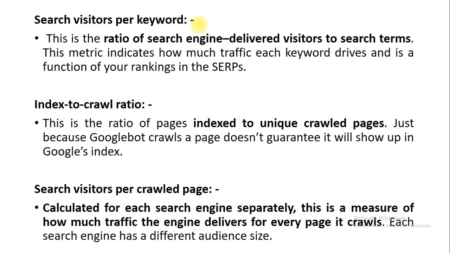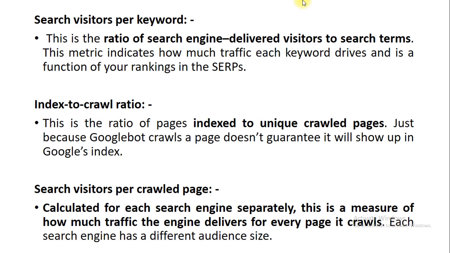This is a ratio of search engine delivered visitors to search terms. This metric indicates how much traffic each keyword drives, meaning creates, and it is a function of your ranking in the search engine result pages. Next is the index to crawl ratio.